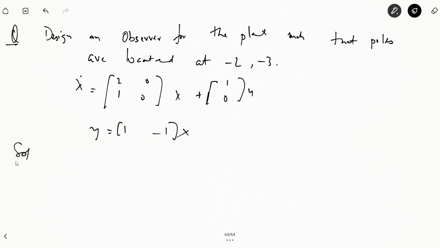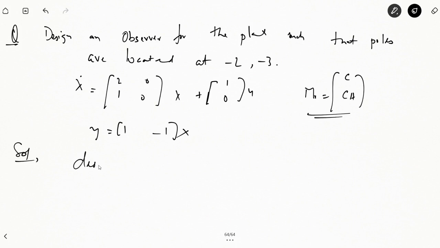So what we can do is first start with the observability matrix MO equal to [C; CA]. Find out whether this system is observable or not. Only when it is observable can you design an observer. If this system is not observable, we cannot design an observer for this system. So the first step should always be to check this. I have already done that, so this system is observable. You can also see it.